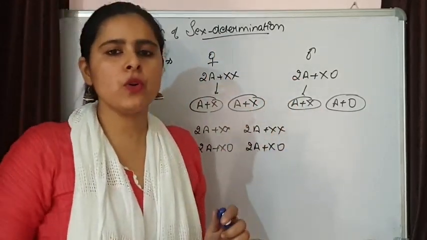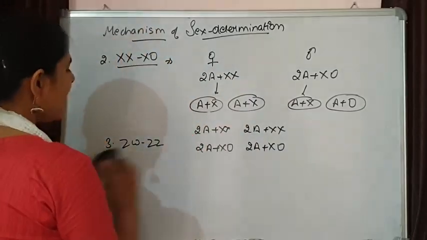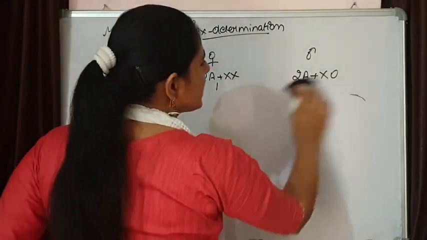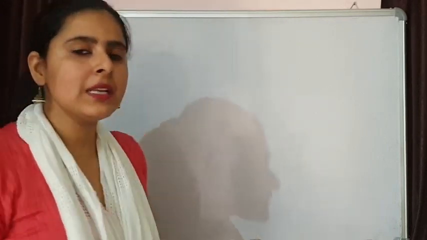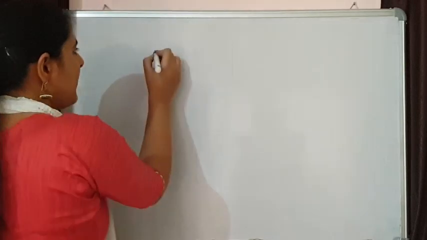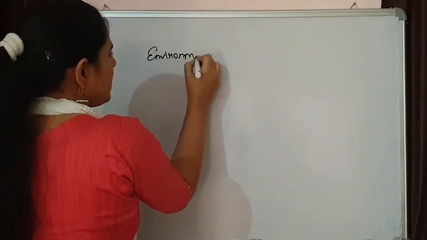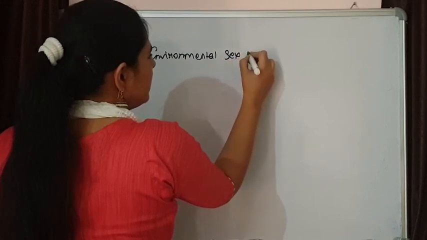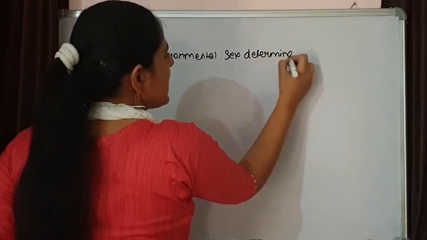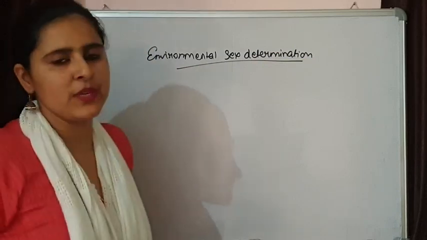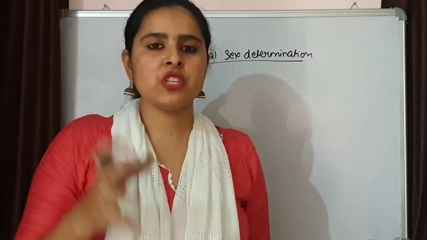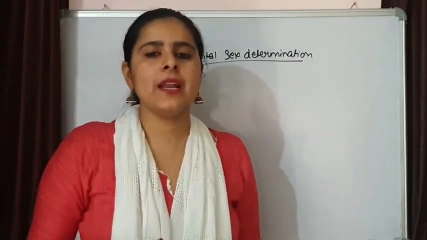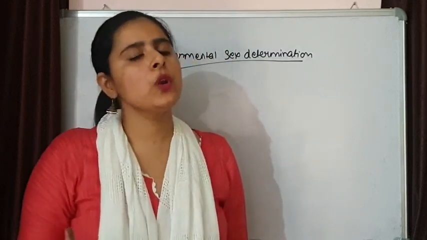Now in some organisms, environment plays a role in the process of sex determination. If some temperature is there, or the environment in which the organism is surviving, that influences it. This is environmental sex determination. Here environmental factors play a role in the process of sex determination. Like in alligators and some other organisms, how much temperature is there decides whether the individual grows into a male or female.